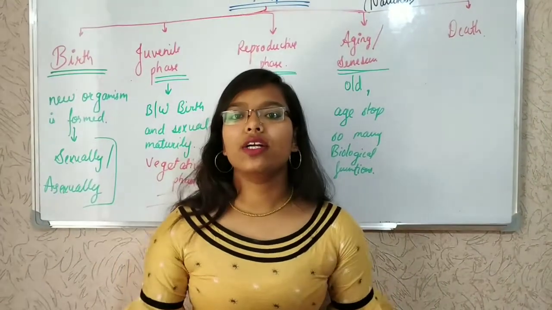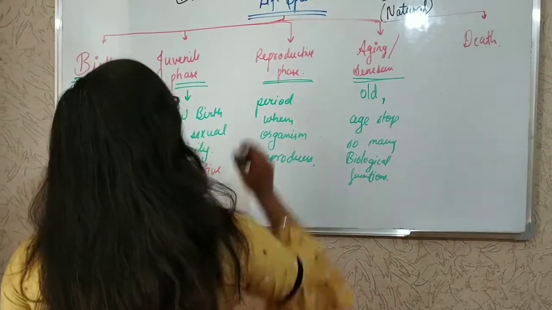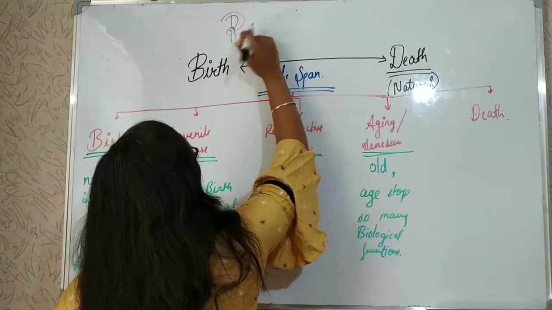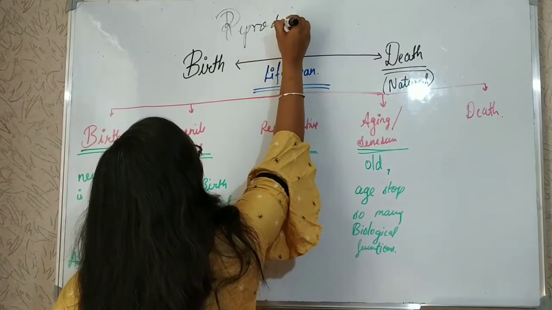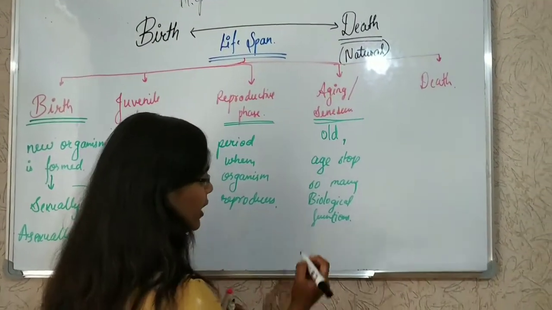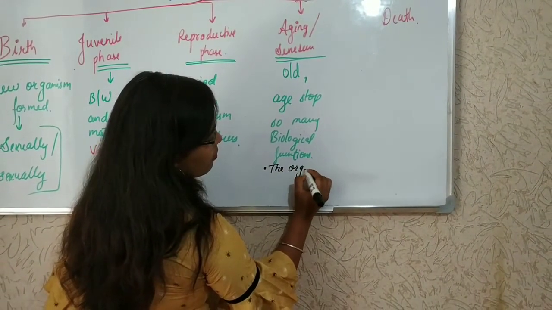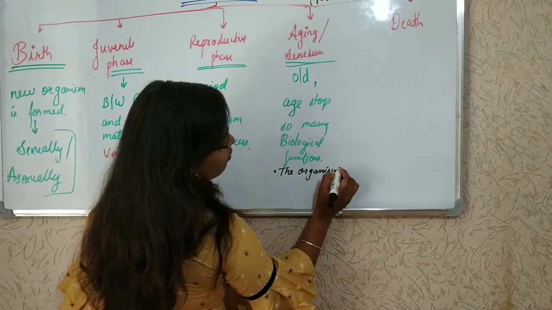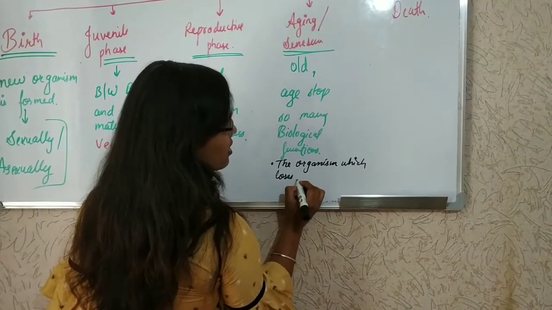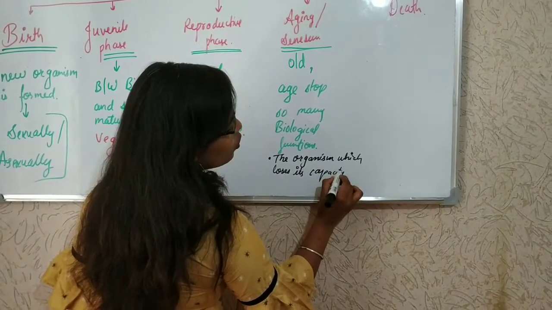According to reproduction, which we are studying, its definition will be the organism which loses its capacity to reproduce.